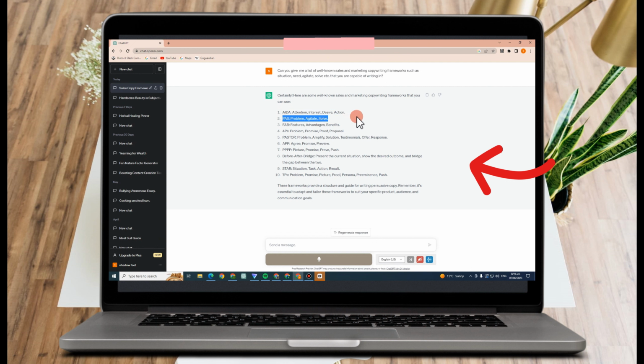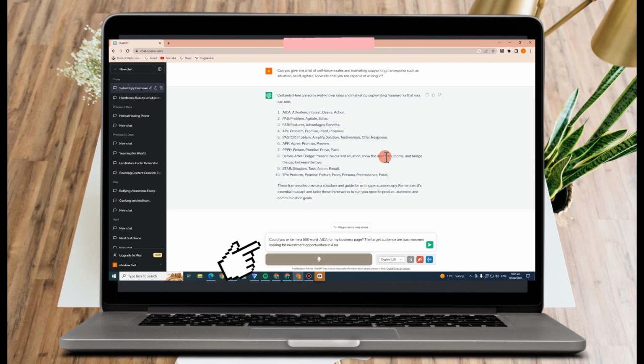We have here AIDA, PAS, FAB, 4Ps, PSTOR, APP, PPPP, before-after-bridge, STAR, and 7Ps. These are the well-known marketing copywriting frameworks that you can use. So all you have to do now is select the one that is suited for you, or the one that you can use for your business, sales, or your website. Let's just say you are going to use the method or style of AIDA. So all you have to do is type this one.